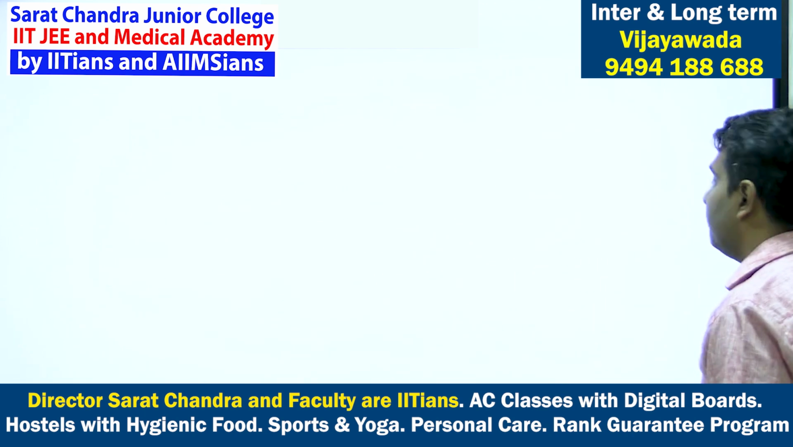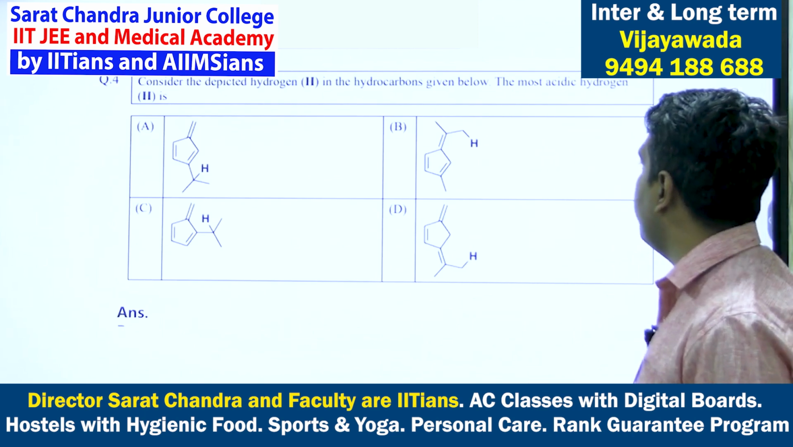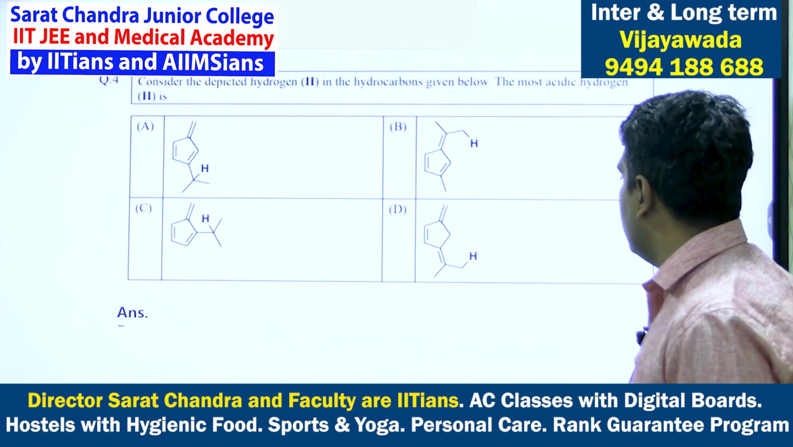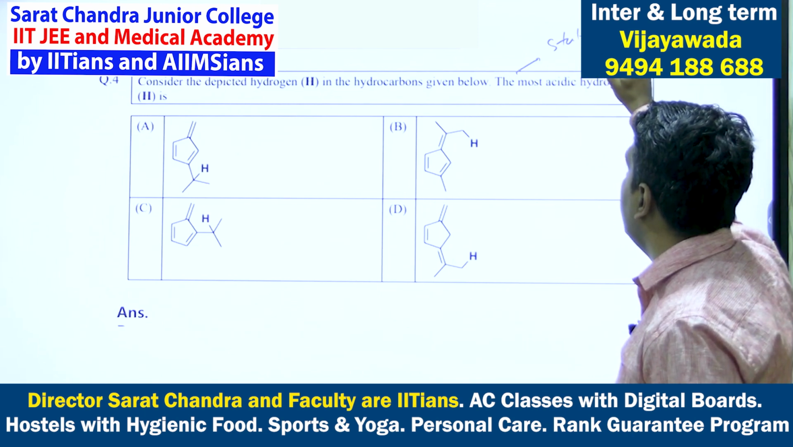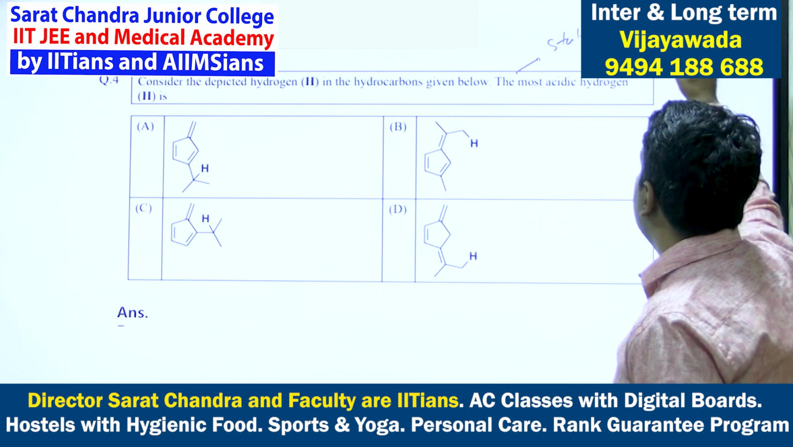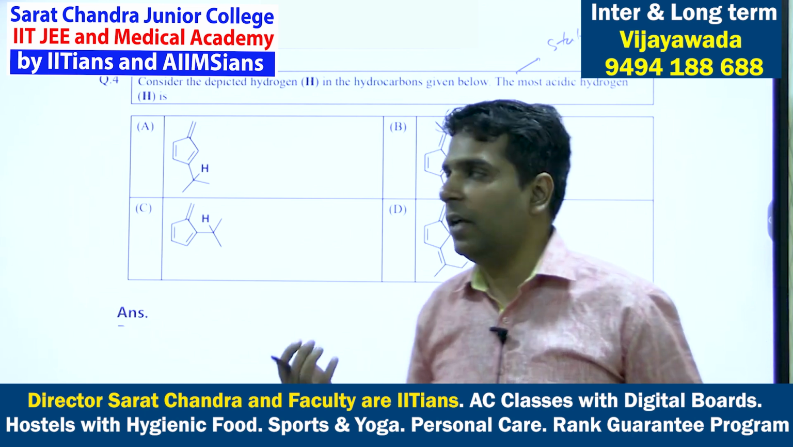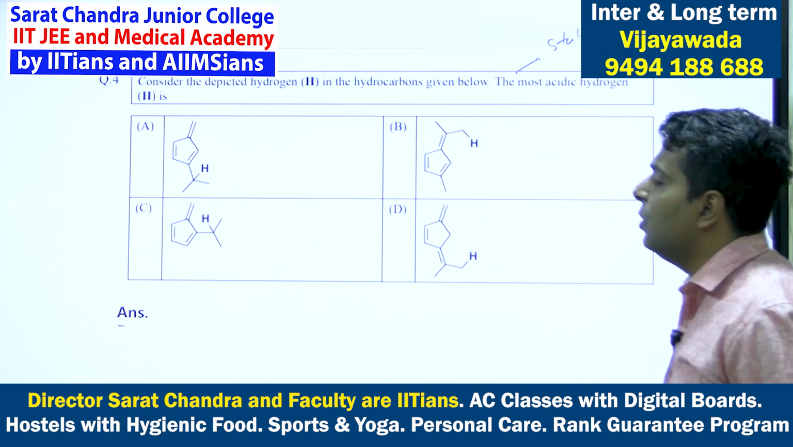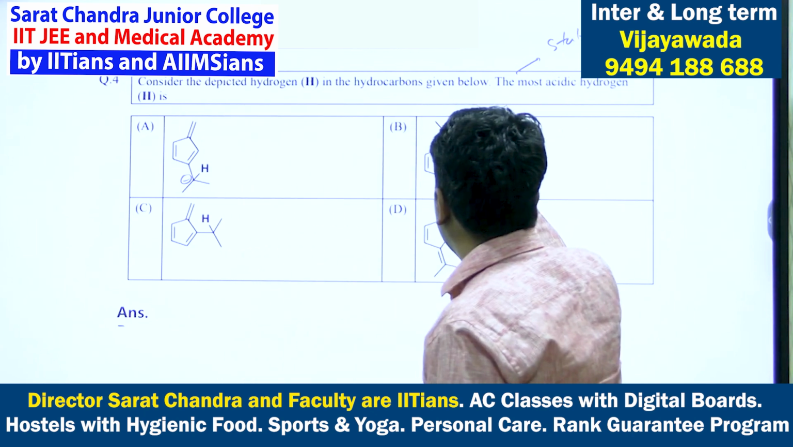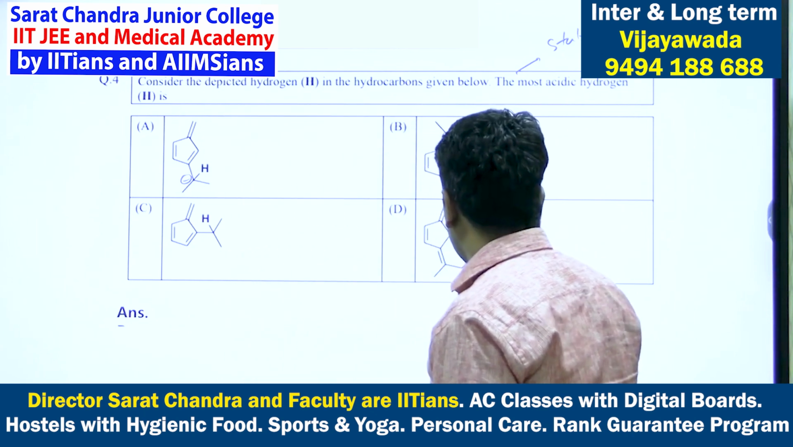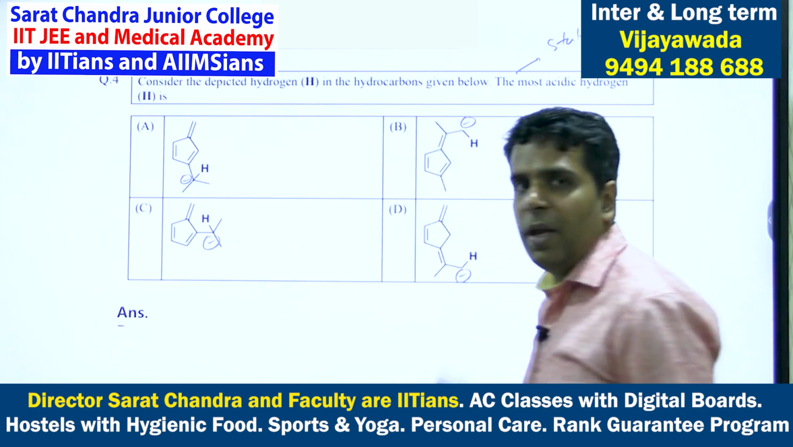Next question. Consider the depicted hydrogen in the hydrocarbons given below, the most acidic hydrogen. For acidic hydrogen, you have to look for the stability of the conjugate base. The more stable the conjugate base, the more easily that hydrogen will be removed, and that hydrogen will be the most acidic. So let us remove the hydrogen and form the conjugate base. This is the conjugate base for option A, for B, then for D and for C.